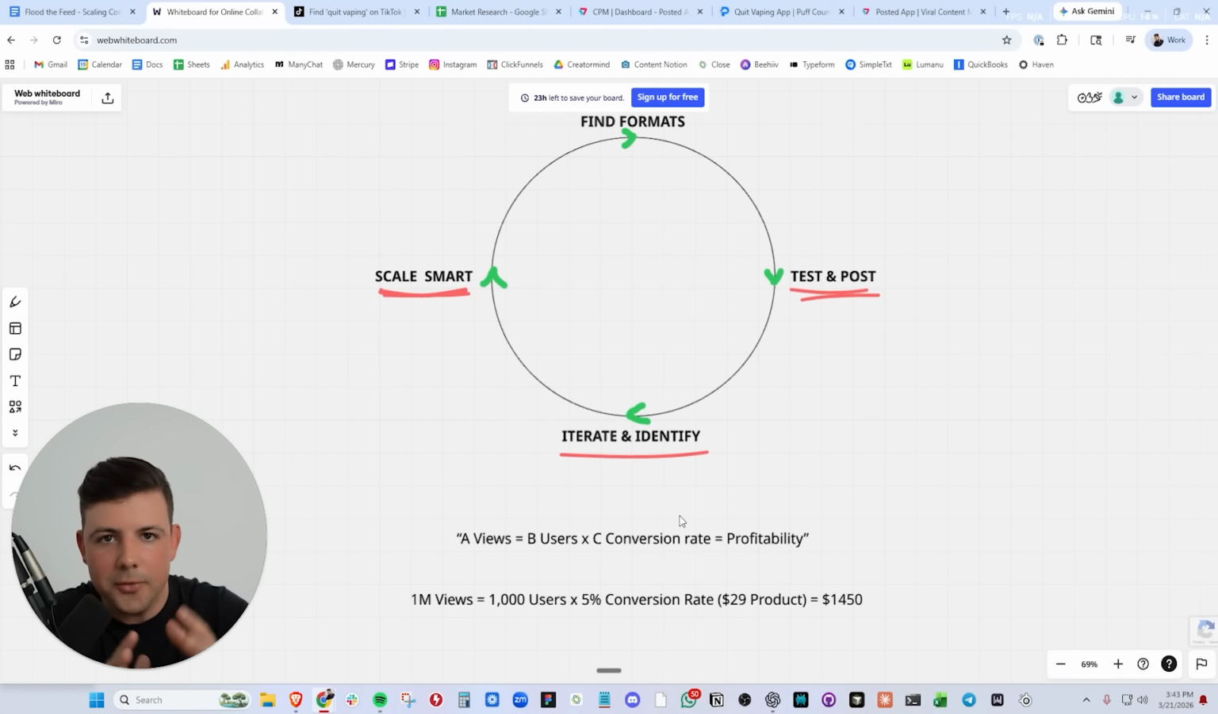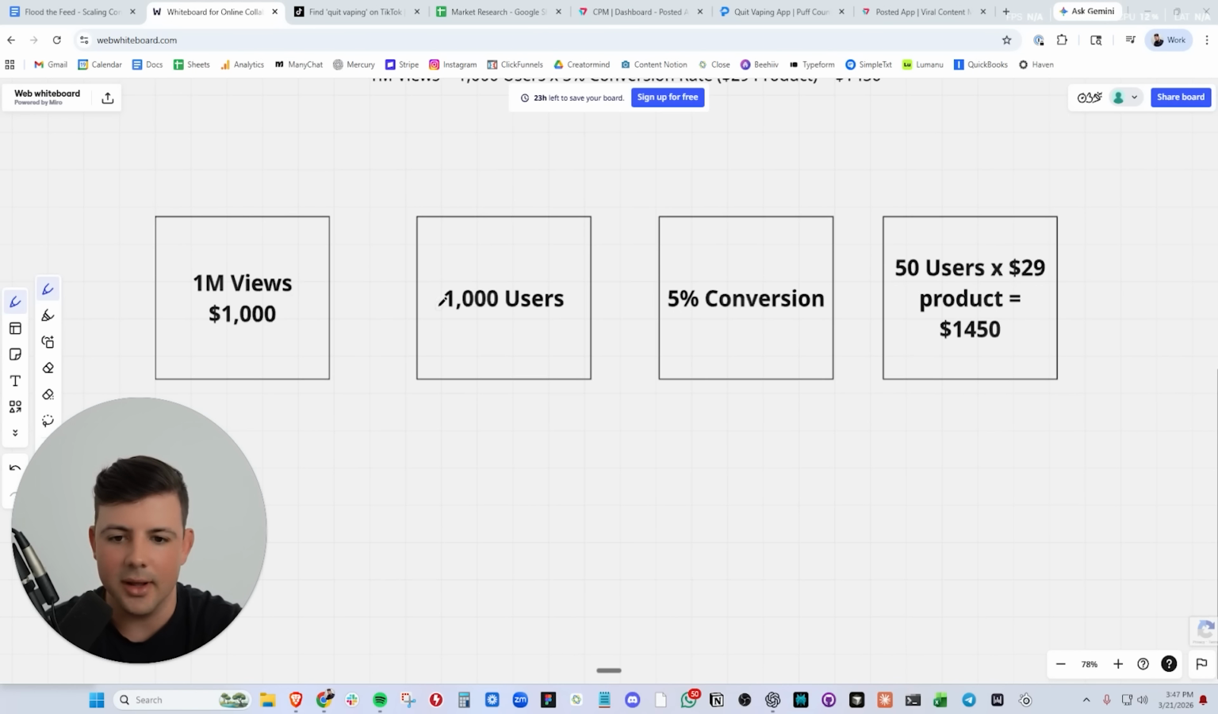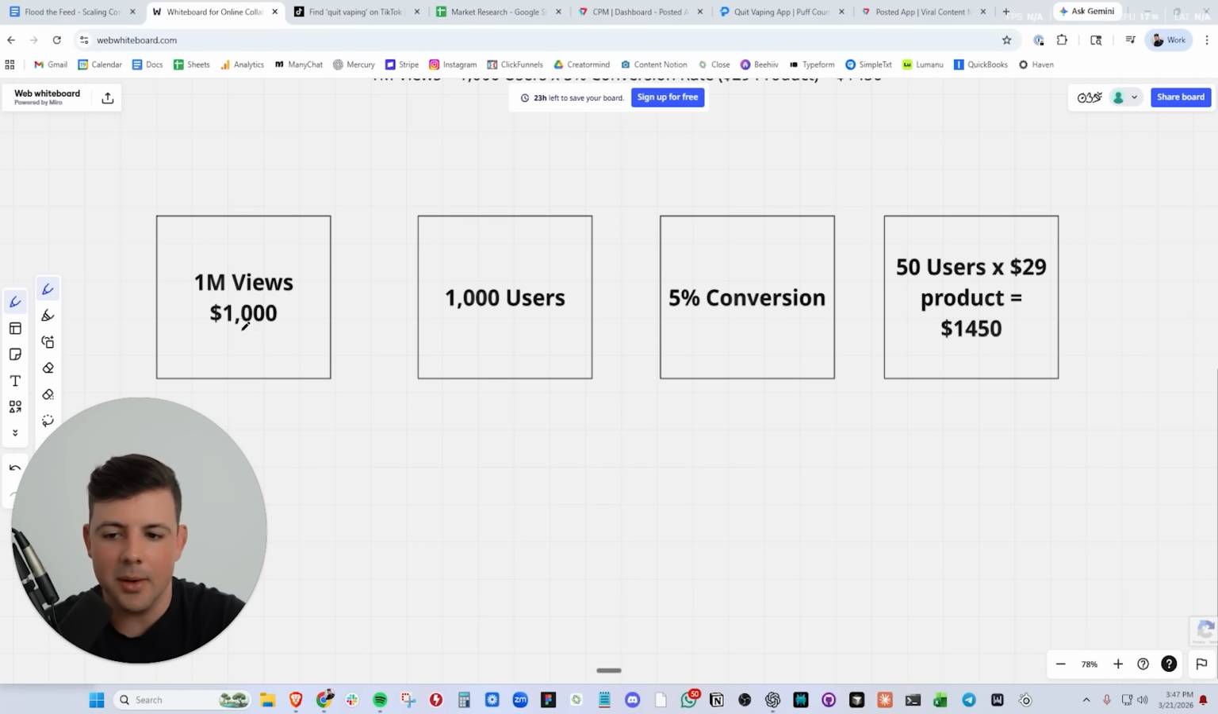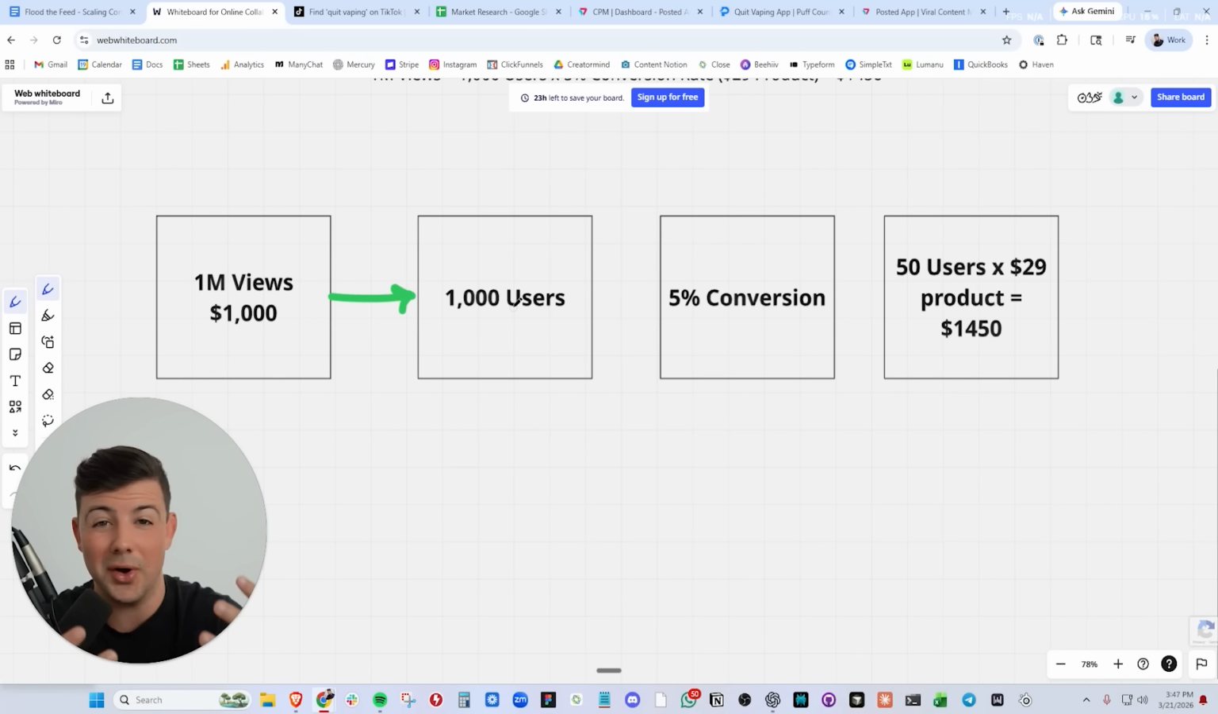You can use this rough formula here. If you know you can get creators to consistently post that format and that format consistently converts for your product, you can start to break this down into a simple formula. To break this down a little bit more clearly, again, based on a $1 CPM, we're paying $1,000 for 1 million views. Let's assume that those formats get you 1,000 users on average. A 1 million view video getting you 1,000 users is very achievable, right?